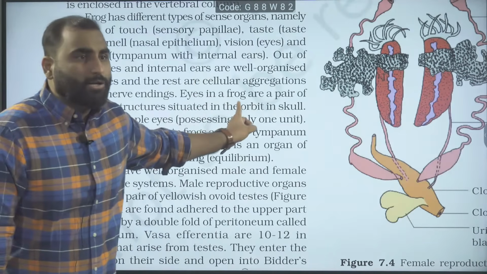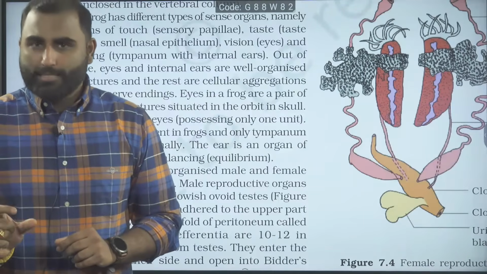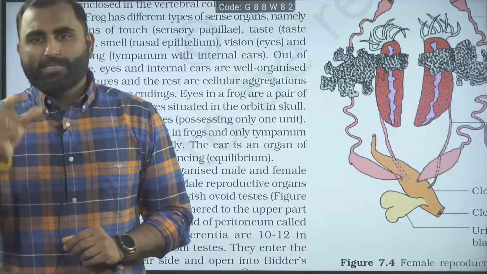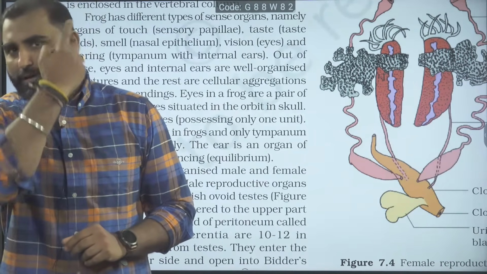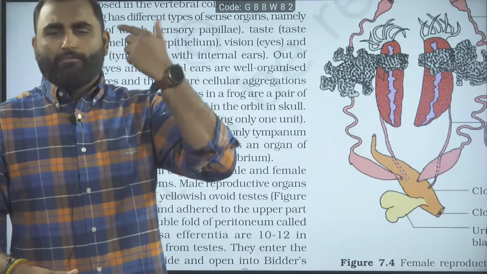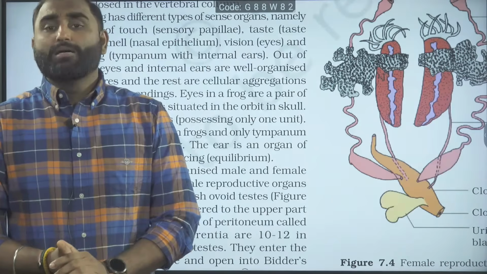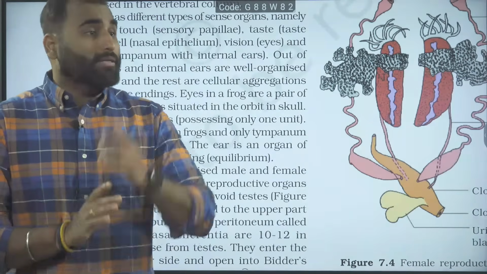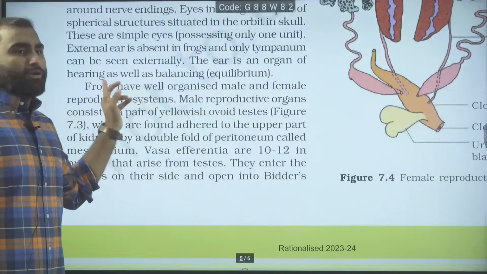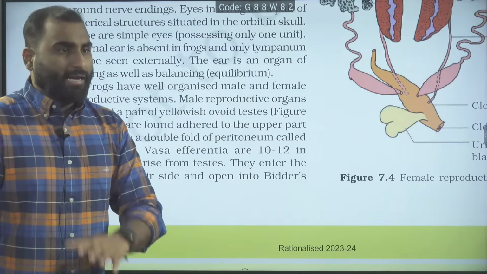Rest are cellular aggregations. Remaining are just neurosensory epithelial cells. Neurosensory epithelial cells means, on the tongue we have taste buds. They are epithelial cells connected with sensory nerve, and the nerves are supplying to the brain. So whatever taste you get from that epithelial cell connected to the nerve, the sensory neuron, that is going to your brain. Similarly, the sense of touch, and similarly, the sense of smell also. Are we clear? Next, ear is an organ for hearing and balancing as well. For us also, ear is an organ for hearing and balancing both.